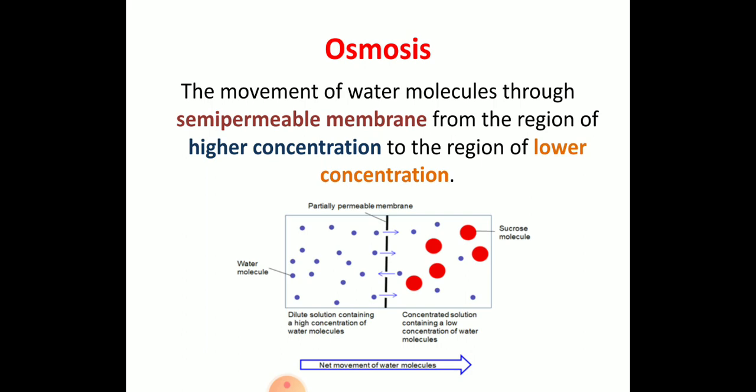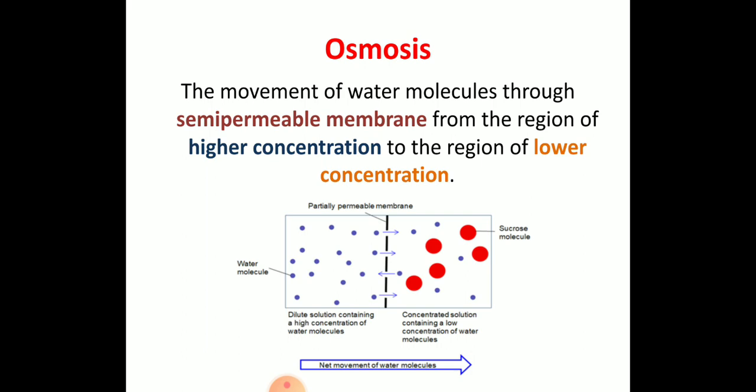So we'll see what you mean by osmosis. Related to osmoregulation, you need to know what osmosis is. Osmosis is the movement of water molecules through a semi-permeable membrane, which can also be called a partially permeable membrane, from the region of higher water concentration to lower water concentration. If I am talking about higher water concentration, it means lesser solute concentration.